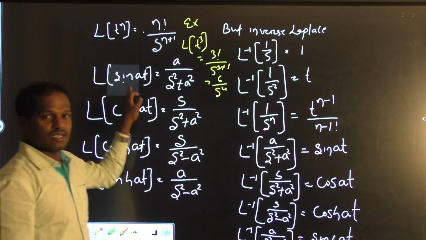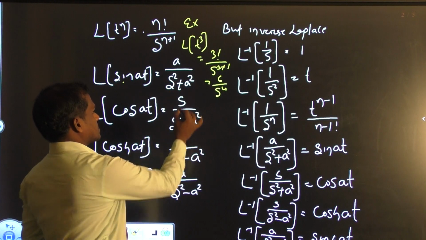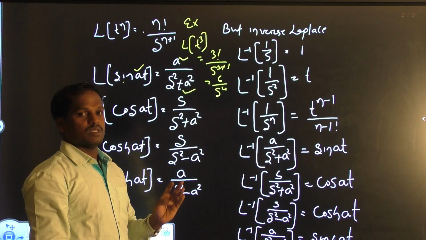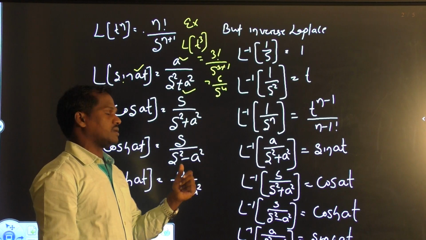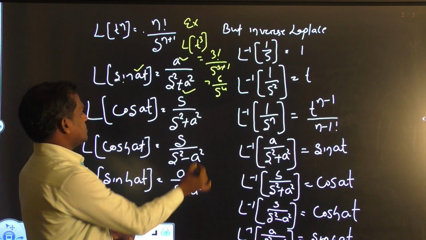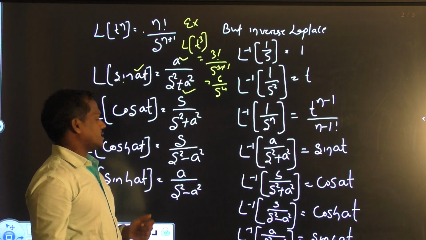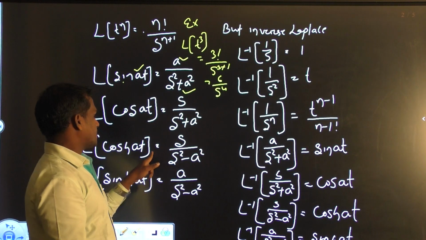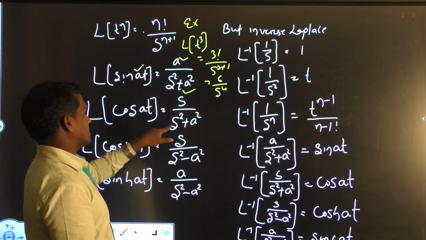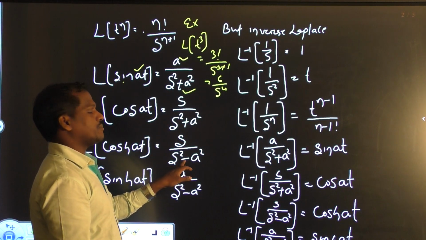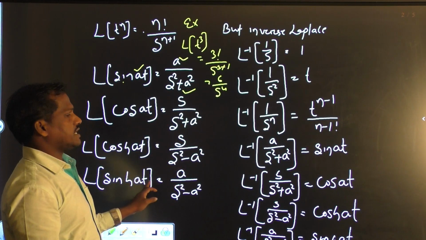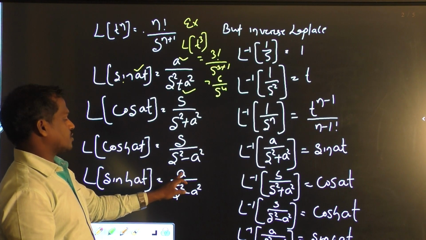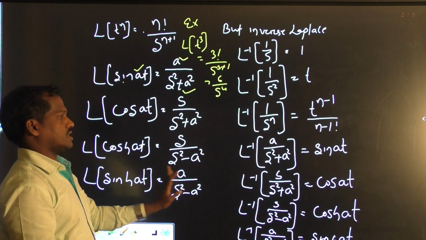Laplace of sin at means a by s square plus a square. Here a is a constant value, any number like 1, 2, 3. Cos at gives s by s square plus a square. Cosh at is a hyperbolic function, just like cos at, only the difference is that it will be a minus value. Sinh at is the hyperbolic function of sine. In this case also we get the constant value by s square minus a square.